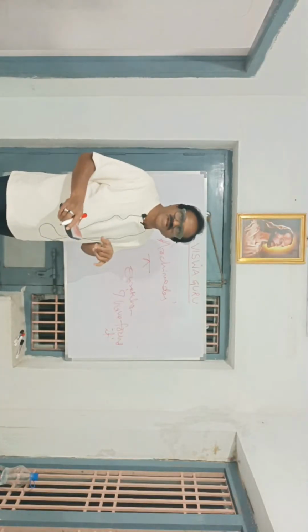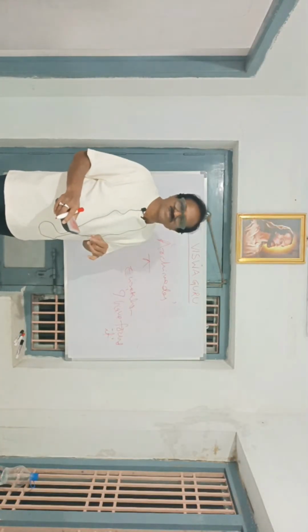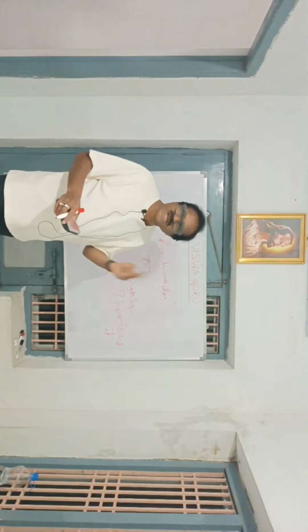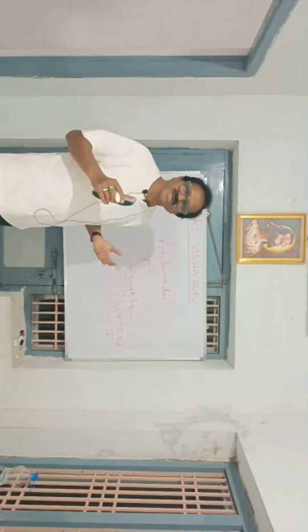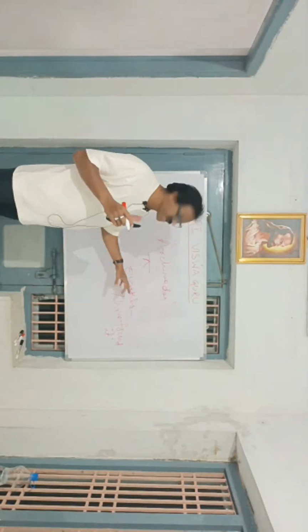Then he found one concept, one theorem in his mind. What is that? Then he told, I have found it.